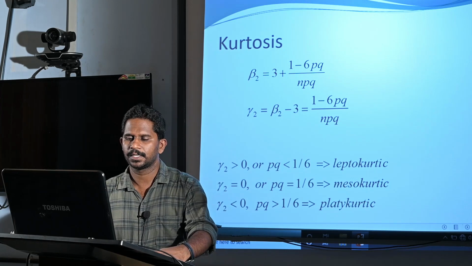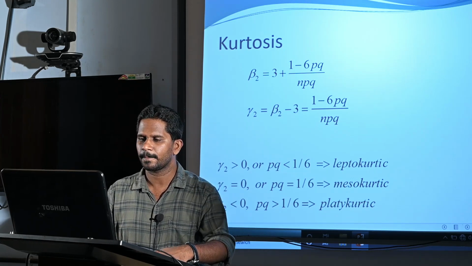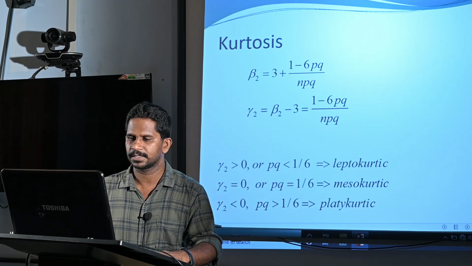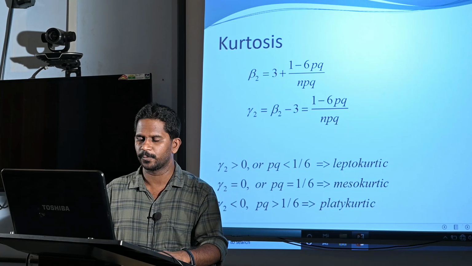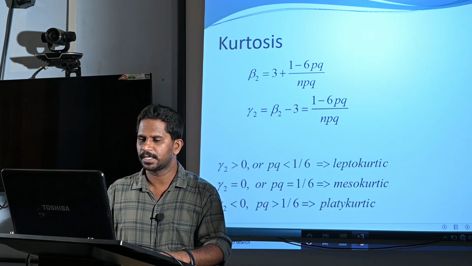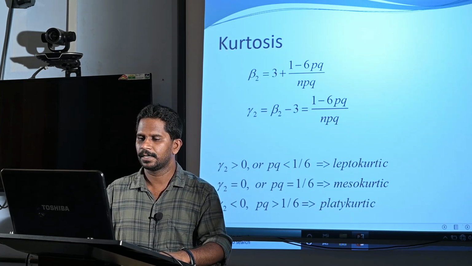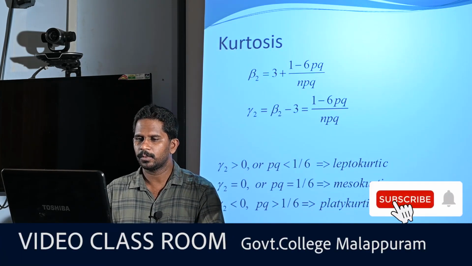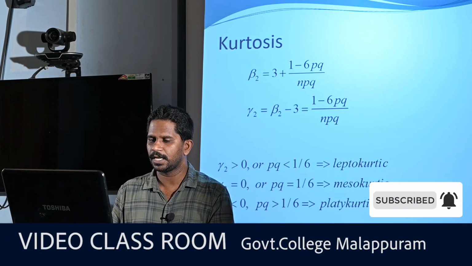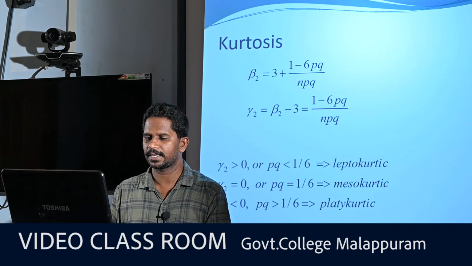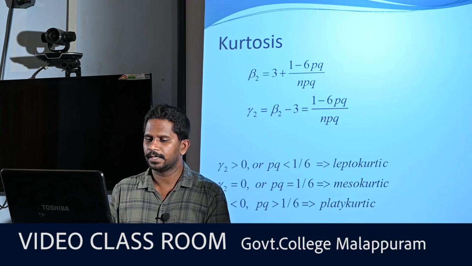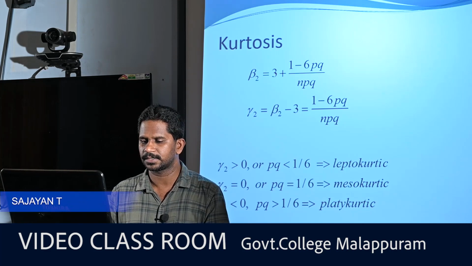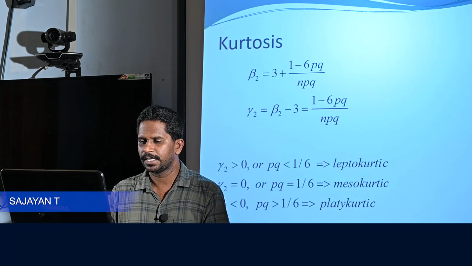Next, kurtosis. For kurtosis, the final equation is beta 2 equal to 3 plus (1 minus 6pq) divided by npq, and gamma 2 equal to beta 2 minus 3, and the final answer is (1 minus 6pq) divided by npq. Now, the distribution is leptokurtic if gamma 2 is greater than 0, and if gamma 2 is equal to 0, then the distribution is mesokurtic, and if gamma 2 is less than 0, the distribution is platykurtic.